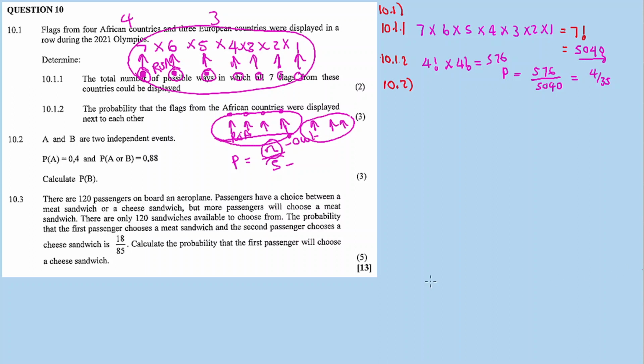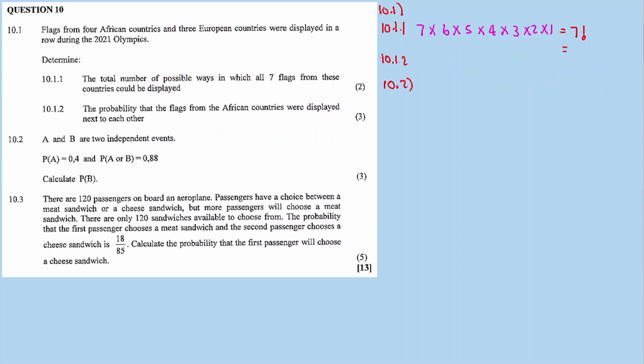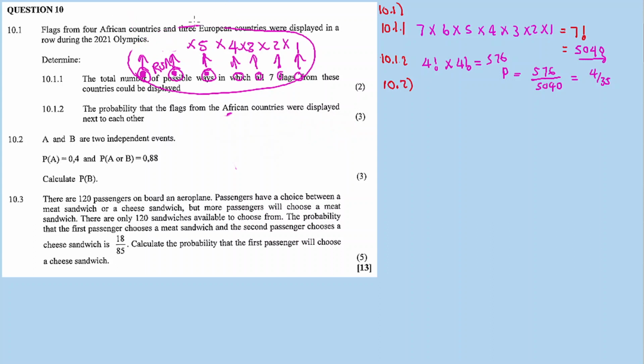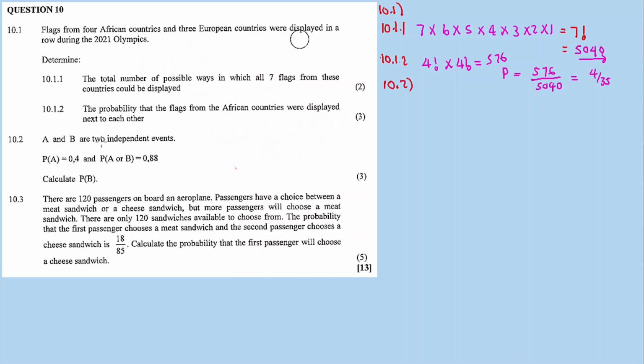Now with 10.2, A and B are independent events. Probability of A is equal to 0.4 and the probability of A or B is equal to 0.88. Calculate the probability of B. So it's two events, event A and event B. I want to calculate the probability of event B.